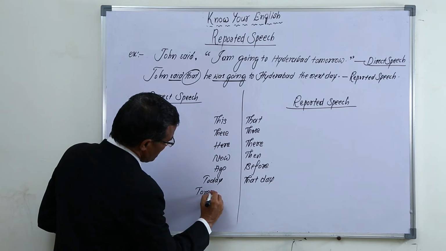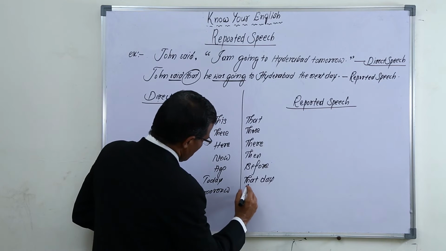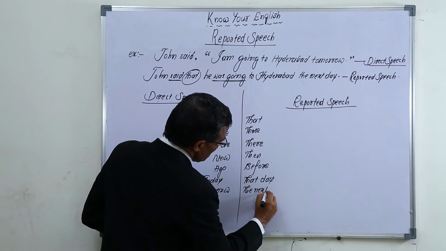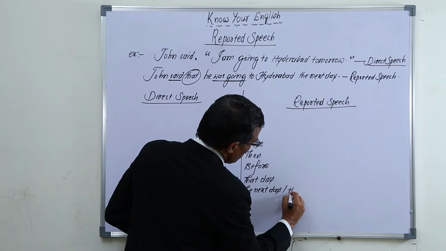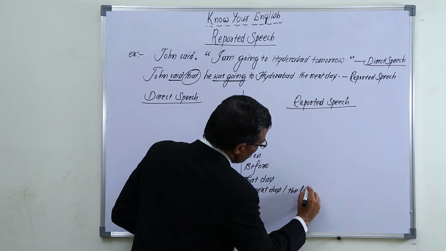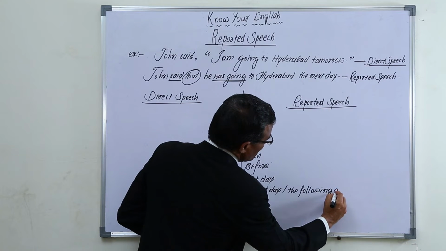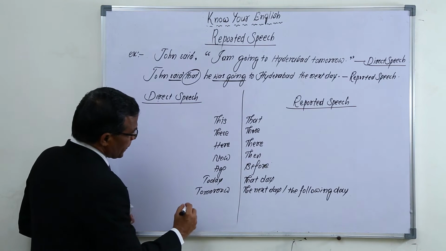If tomorrow is there, for example, we have to write the next day or the following day in reported speech.